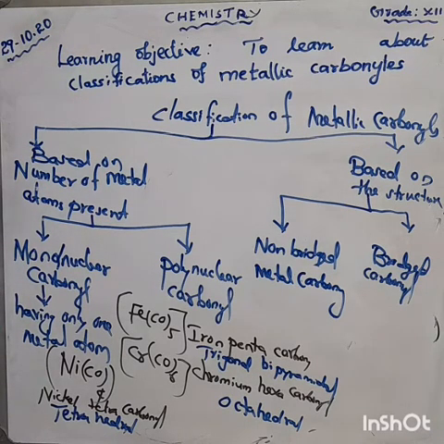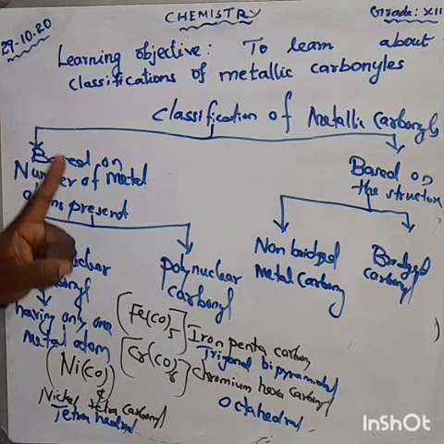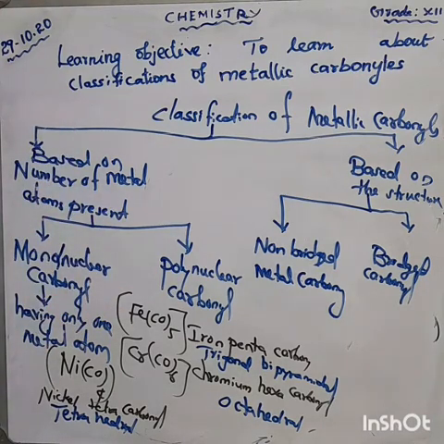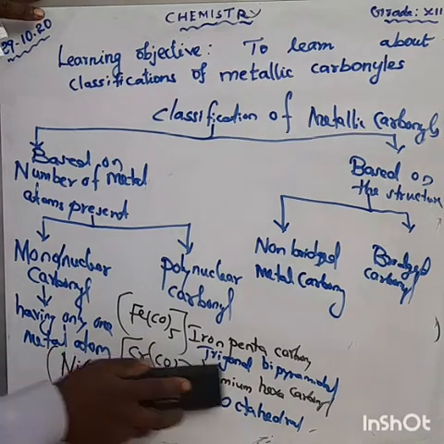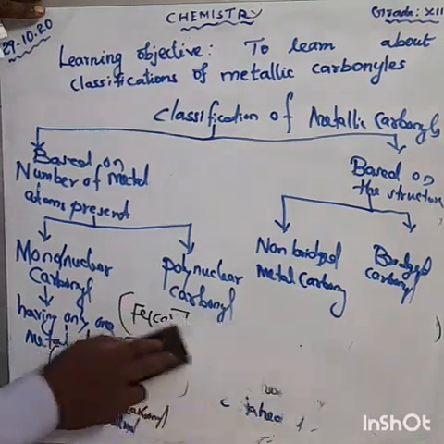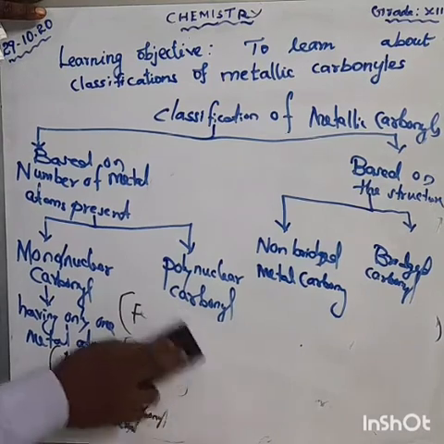Very important for the 2 mark question: what is the answer for mononuclear? These are the compounds containing only one metal atom, called mononuclear carbonyl. These are the examples. Again, we can discuss the polynuclear carbonyl.